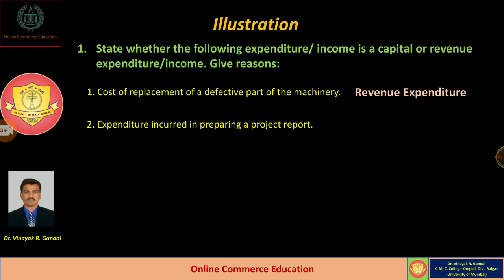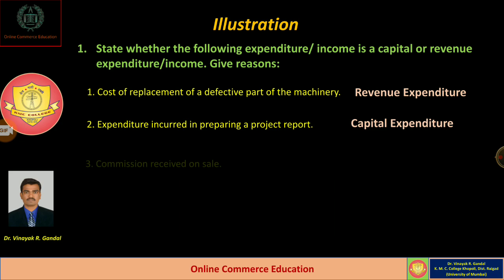Second example, expenditure incurred in preparing a project report. Dear students, normally project reports are prepared for a proposed plan or proposed business activities, and normally it is for a long period of time. If the project report is executed, then it creates an asset. So whatever expenditure is incurred on preparing the project report is called a capital expenditure.